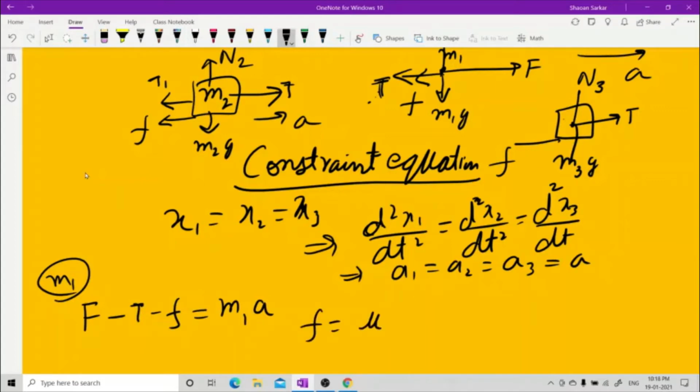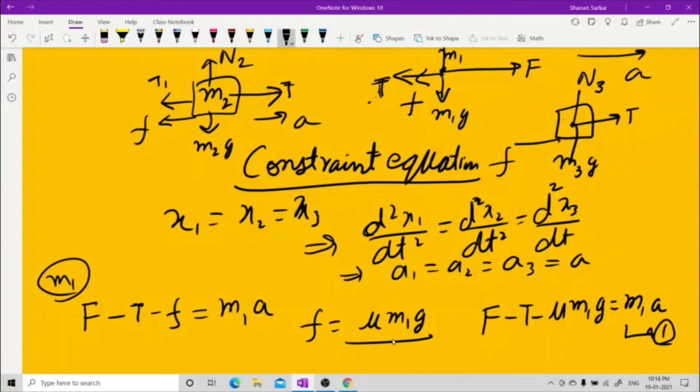You should know f is mu m1g. As always, I've told you, substitute this here. The first equation will be F minus T minus mu m1g is equal to m1a. This is equation number 1.